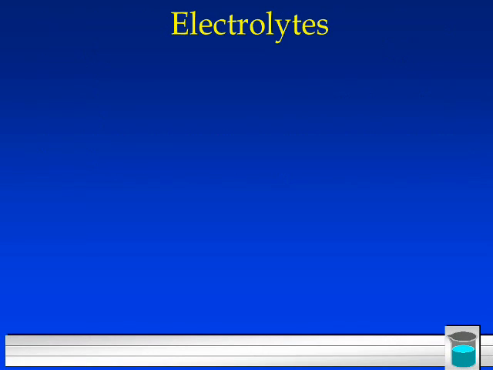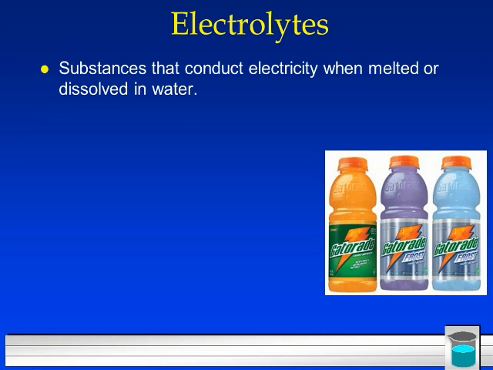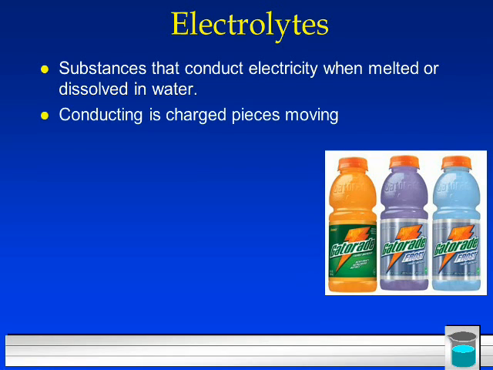Let's look at a quick definition of electrolyte. Now, a lot of people think electrolytes are these magical things, that, oh, we need our electrolytes, we're out there playing a game and we have to drink our electrolytes, our Gatorade is an electrolyte, blah, blah, blah. But really, an electrolyte is a substance that conducts electricity when melted or dissolved in water. Salt water is an electrolyte. Lots of things can be electrolytes as long as they're ionic or polar. Conducting is charged pieces moving, or electrons. Really, conduction is just the flow of electrons.